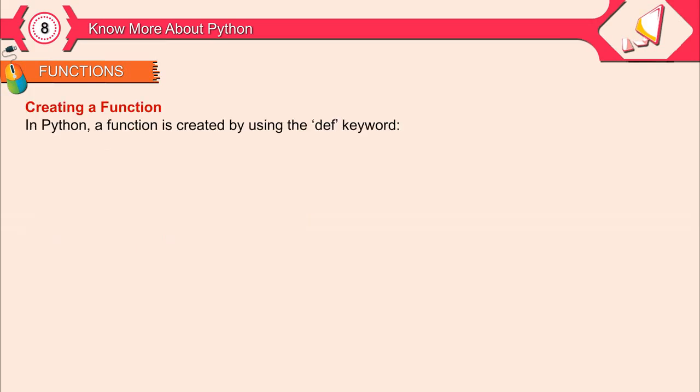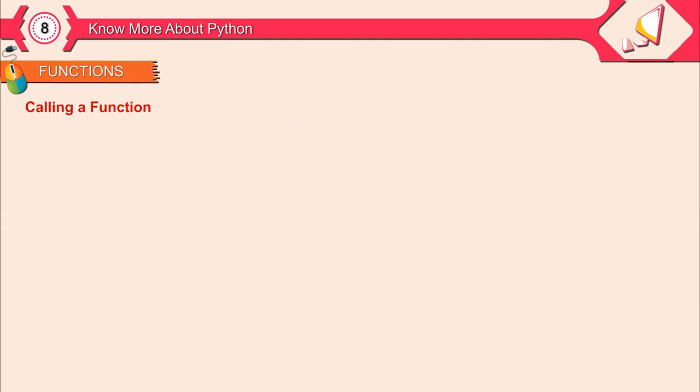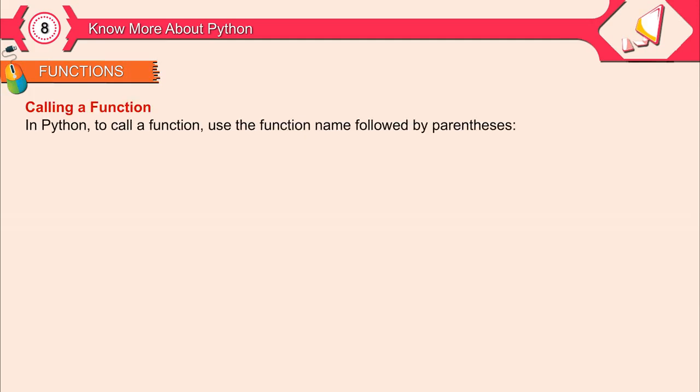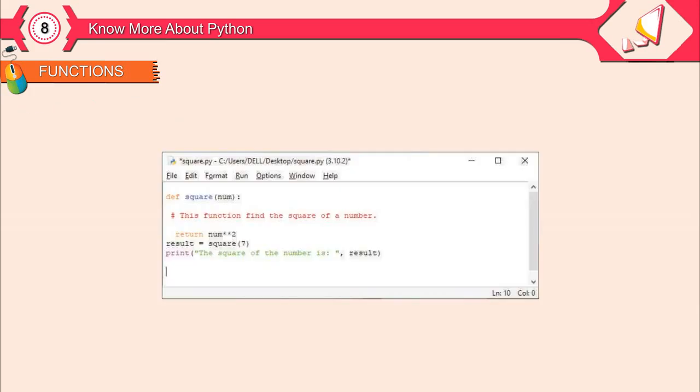Creating a function. In Python, a function is created by using the def keyword. Example: def welcome(): print("Welcome for using me"). Calling a function. In Python, to call a function, use the function name followed by parentheses. Example: def welcome(): print("Welcome for using me") welcome().